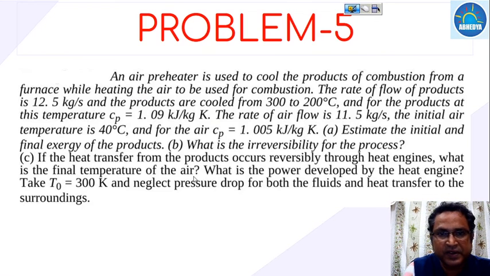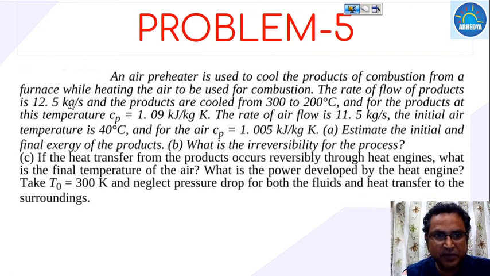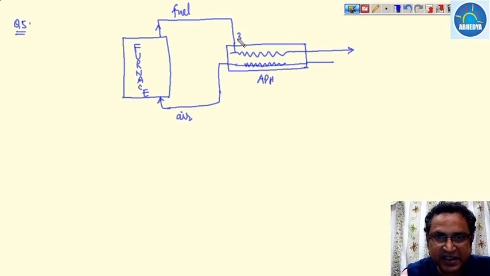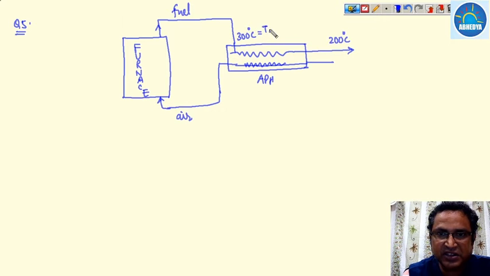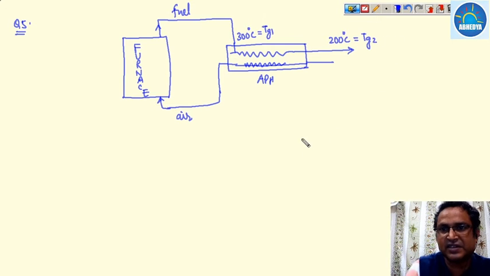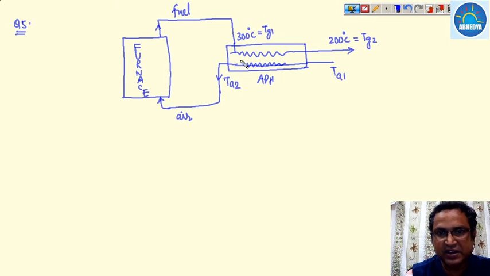Now the combustion from a furnace while heating air to be used for combustion. The rate of flow of product is 12.5 kilogram per second, and products are cooled from 300 to 200 degrees centigrade. Here it is 300 degrees centigrade, and here it is 200 degrees centigrade. Let us assume that this is TG1, the initial temperature of gas, and this is the final temperature of gas. This is the initial temperature of air, and here it is the final temperature of air after heating.